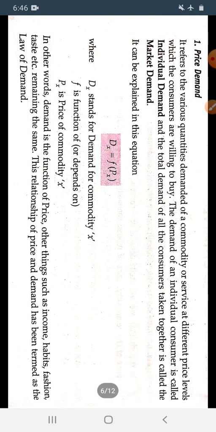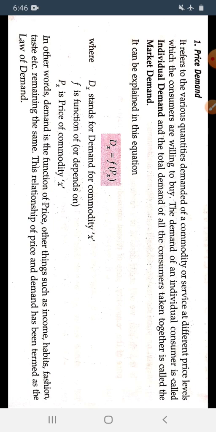Now first we deal with what is price demand. It refers to the various quantities demanded of a commodity or service at different price levels which the consumers are willing to buy. The demand of an individual consumer is called individual demand, and the total demand of consumers taken together is called the market demand.